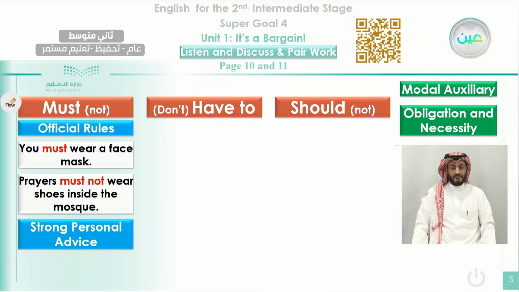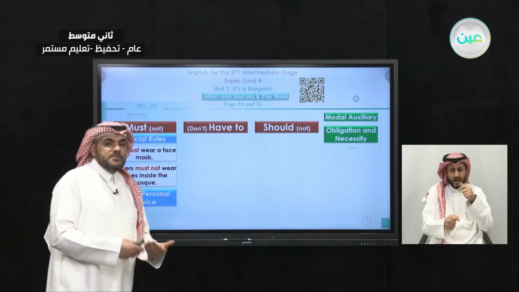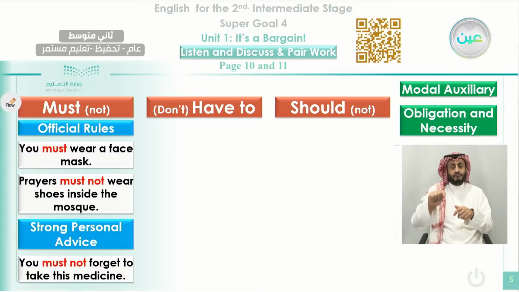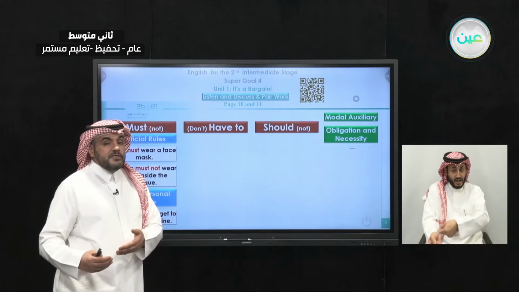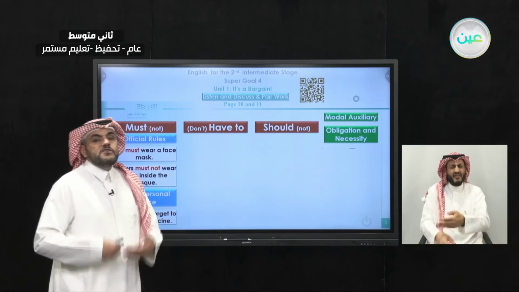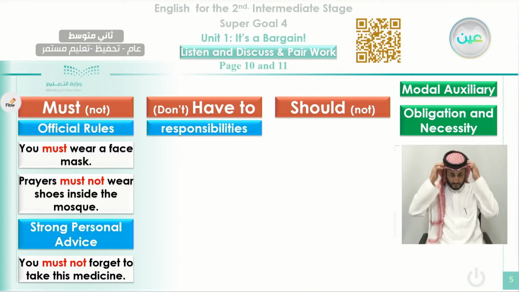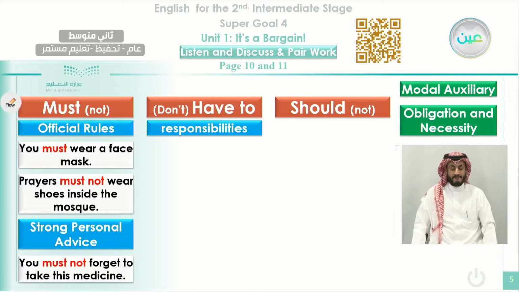Also, we can use must as an auxiliary verb to express strong personal advice. If you want to advise somebody strongly, you use must. Okay, like this one here: you must not forget to take this medicine. If you are taking a kind of medicine and you have to take it, or it's a must to take it, you can use must to express this strong advice.